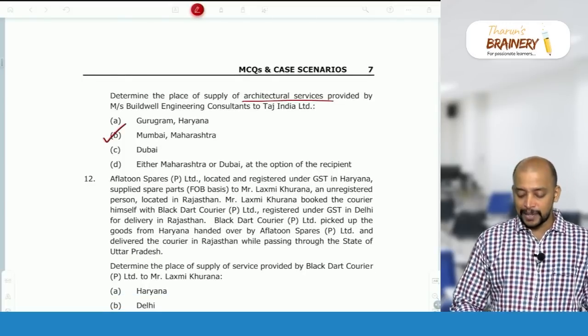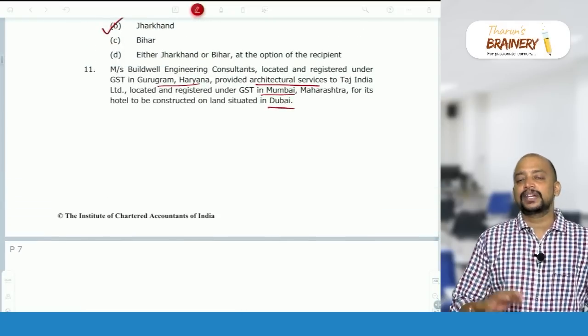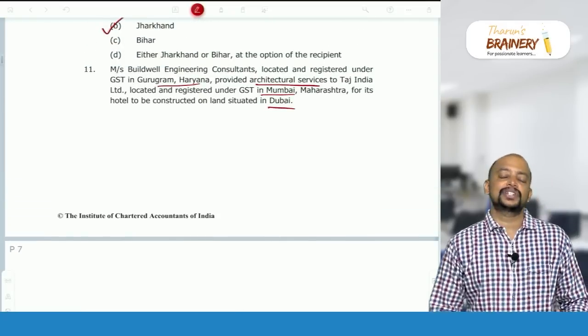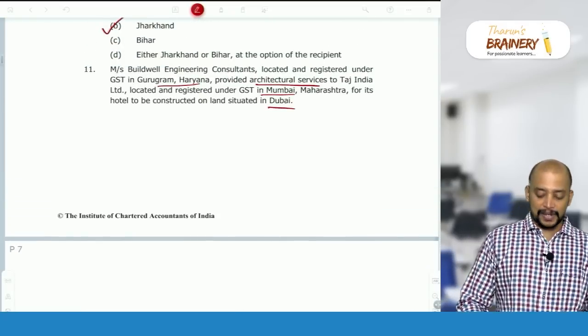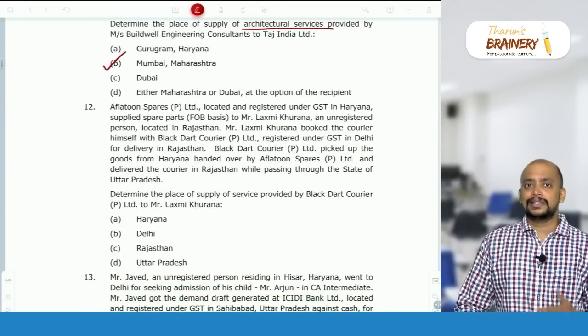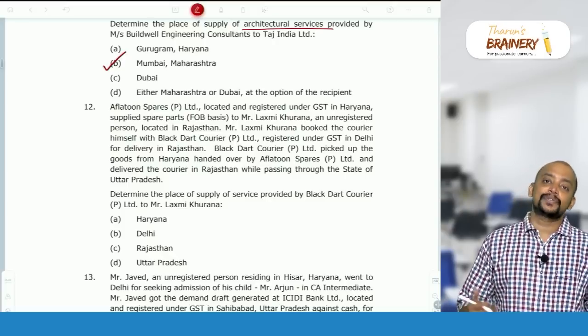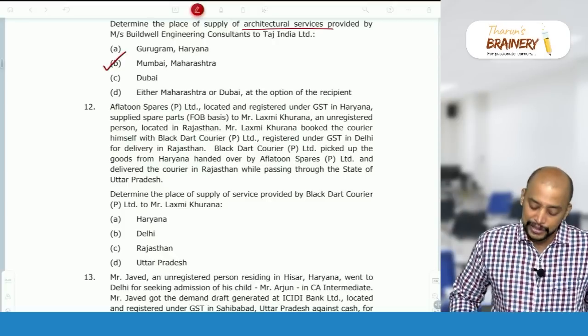What if the recipient is also located in India, but the construction is happening in India? Then the location where the construction is happening will be taken as the place of supply. Then what if the recipient is located outside India? Then section 13 will come. Always the location where the immobile property is situated or intended to be constructed should be taken.